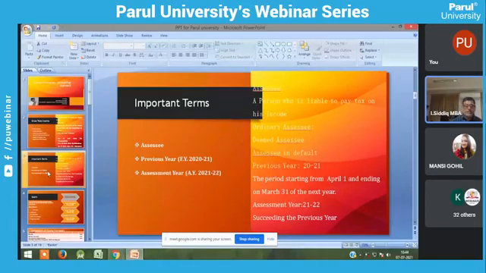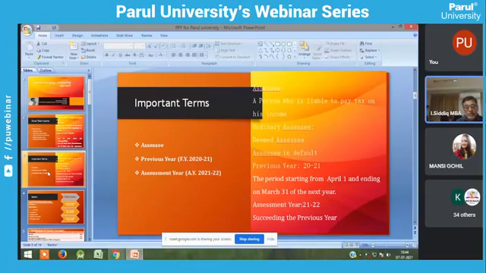The next one is the deemed assessee. Who is a deemed assessee? A person who is liable to pay tax on another person's income. He does not pay tax on his own income, but on another person's income. How is it possible? Yes, it is possible.